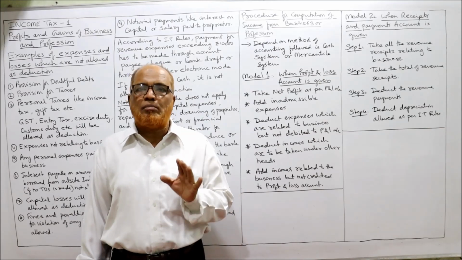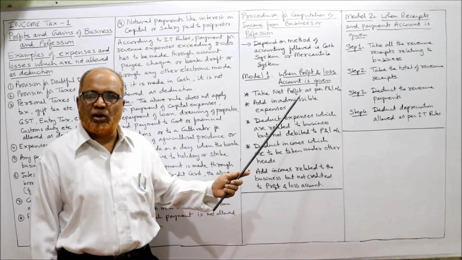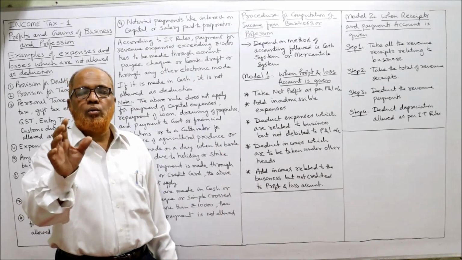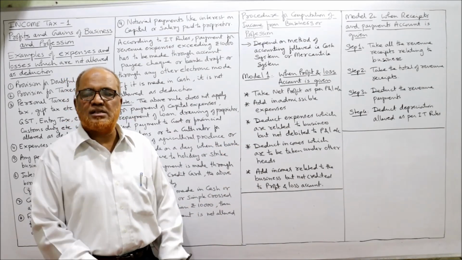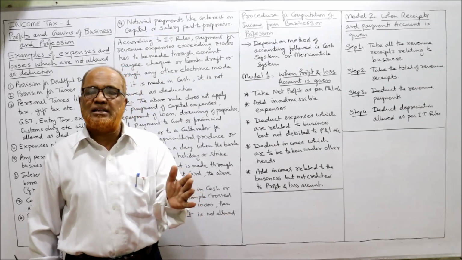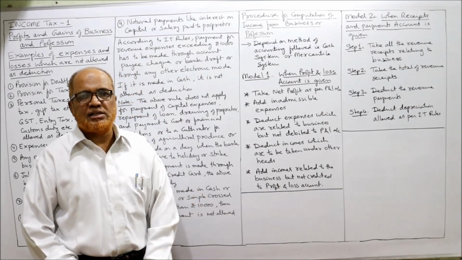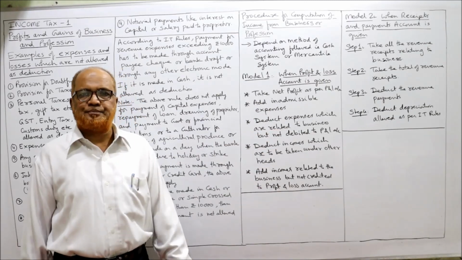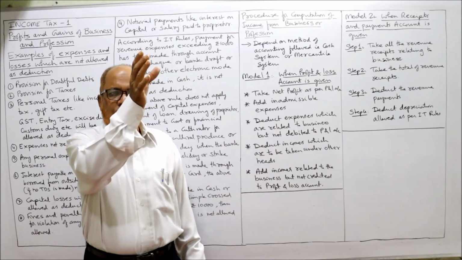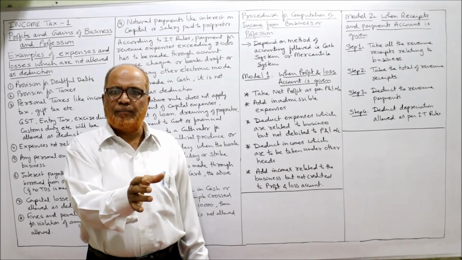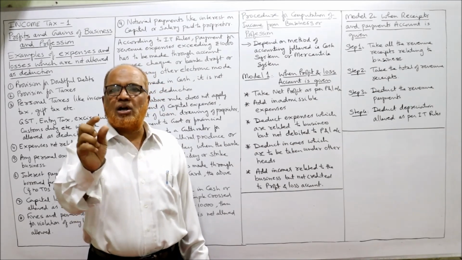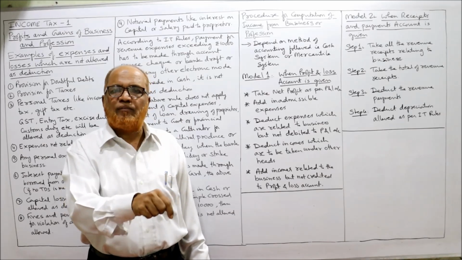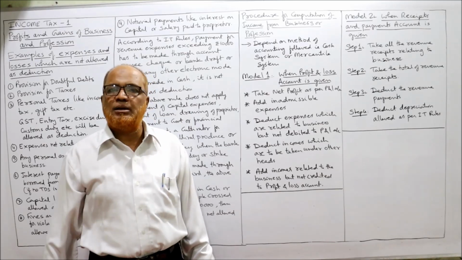If the business follows mercantile system, profit and loss account. So model 1, when profit and loss account is given. How to compute the income from business according to the provisions of IT Act if profit and loss account is given? Here, take net profit as per P&L account. First of all, in the problem profit and loss account will be given, and in it net profit is already given. So take the net profit as our base point, starting point.